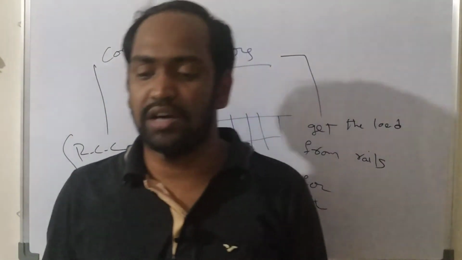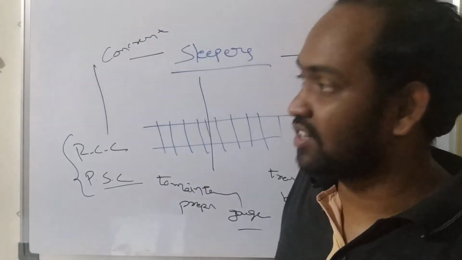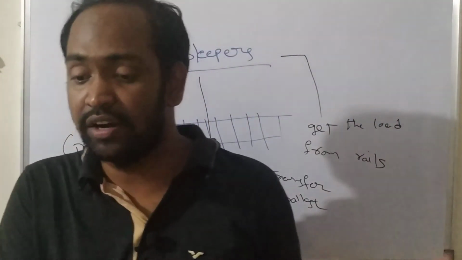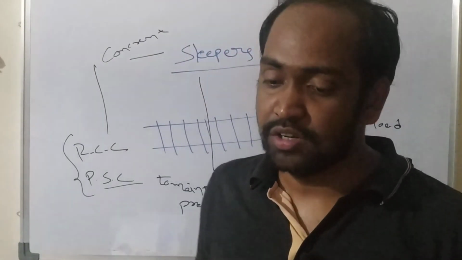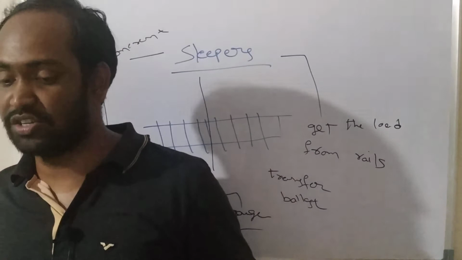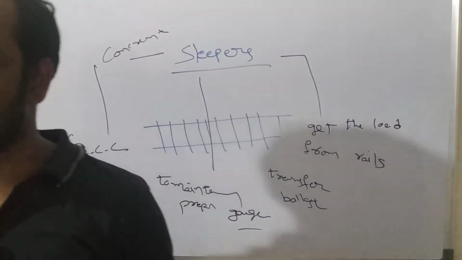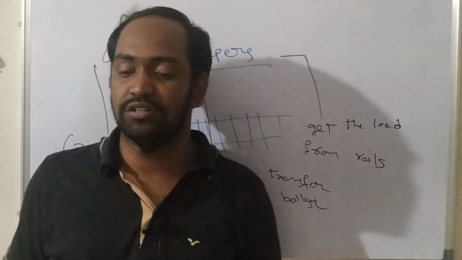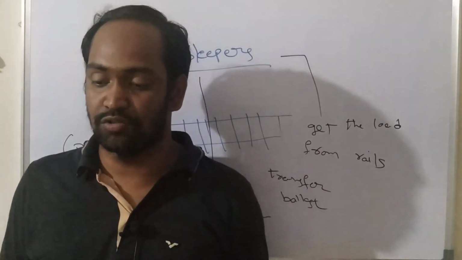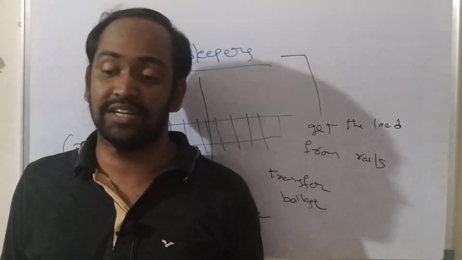And the sleepers are also used to support the rails effectively and firmly. Understand? And they should also have certain stiffness. And the sleepers are used to distribute the load transmitted through the rails over a large area of the ballast underneath, or to the bridge girders, as the case may be. And the sleepers are used to hold the rails at proper level in turnouts and crossovers, and at 1 in 20 inward slope along straight tracks.